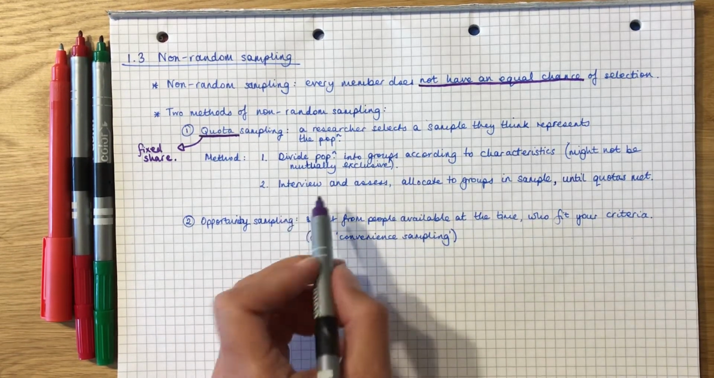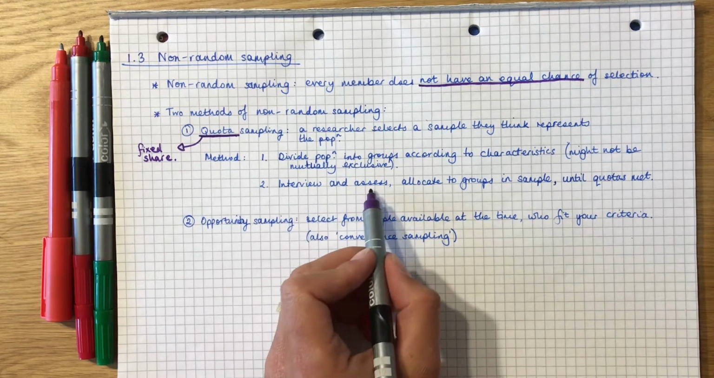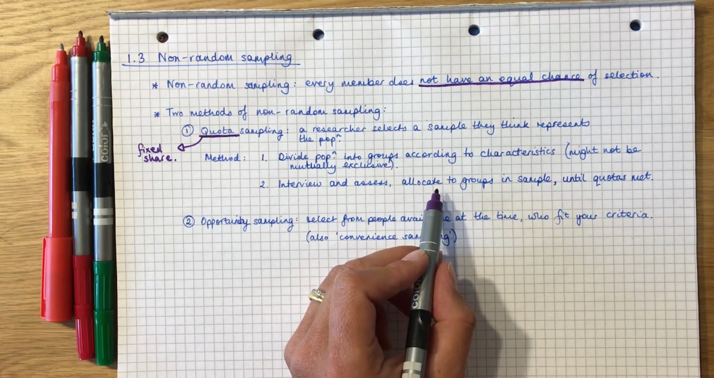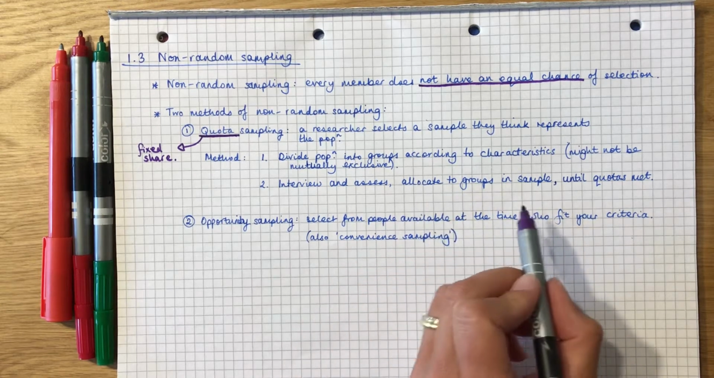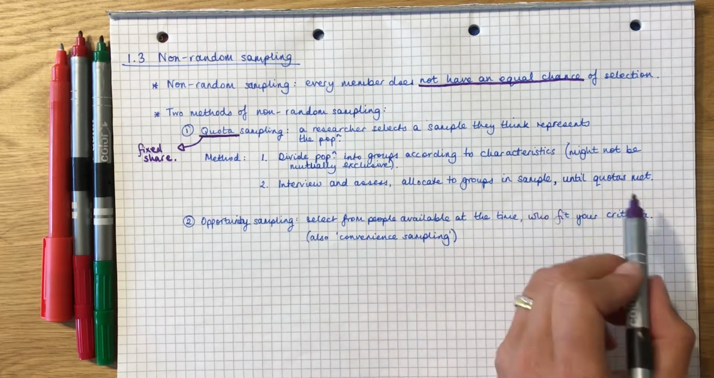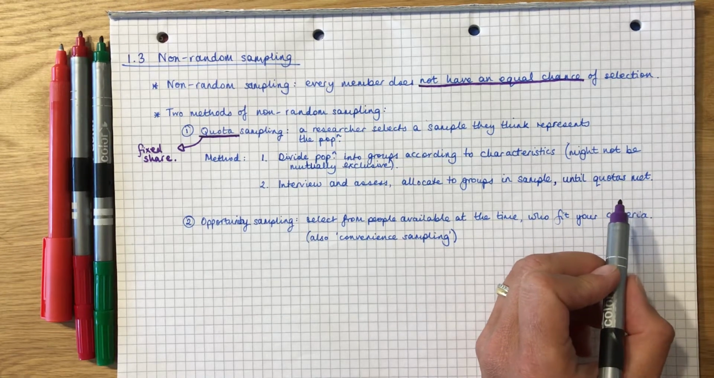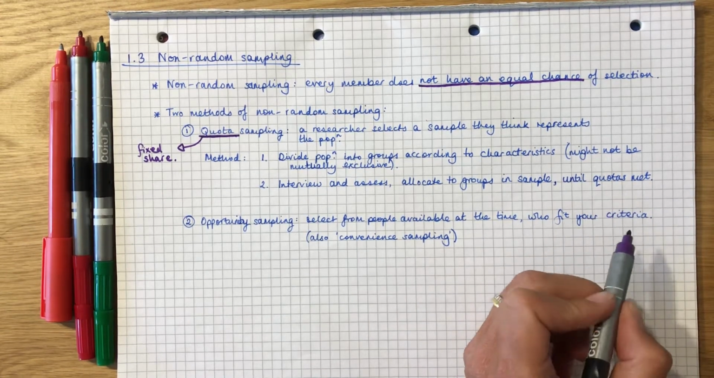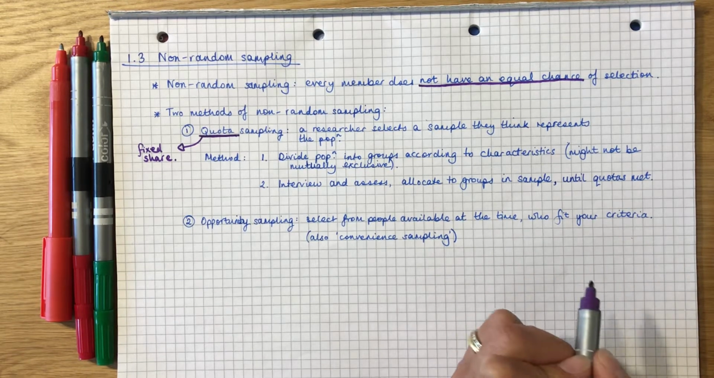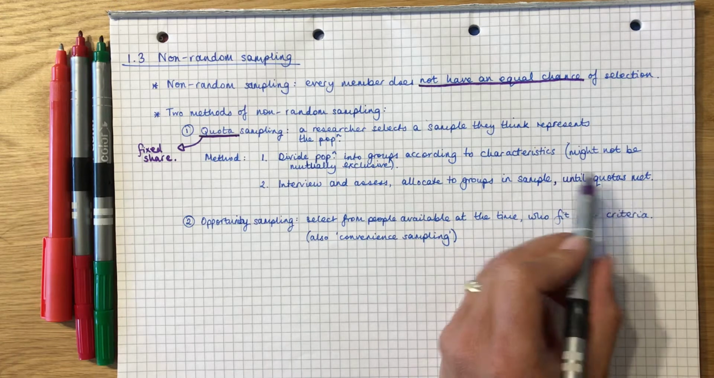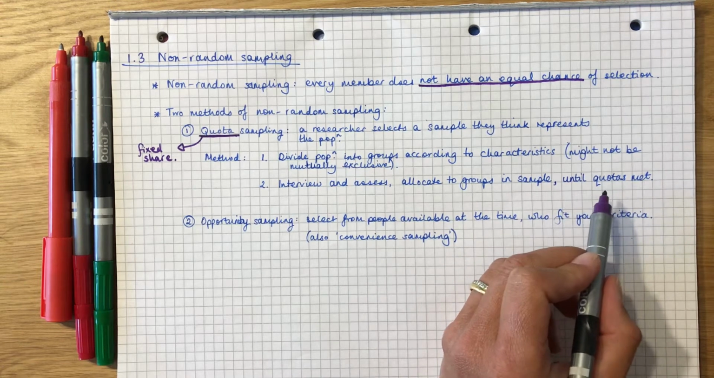And what happens is this researcher interviews people and assesses them, and if they think they fit the characteristics of a certain group that they want, then they will allocate people to those groups until the quotas for those groups are met. So they might say, I want to have this many people that fit this characteristic, but this many people that fit that characteristic, so they'll just fill up those groups until those quotas are met.